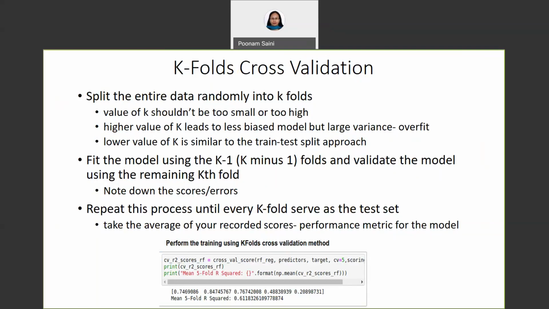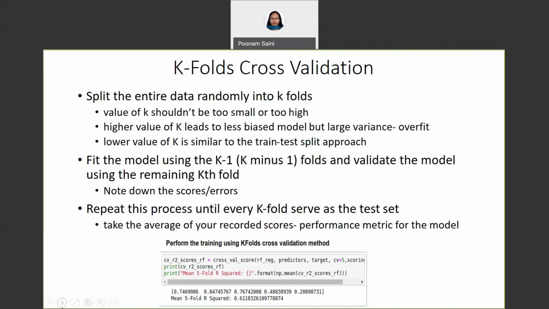So the next step is to fit the model using, as I said, k-1 folds, and validate the model using the remaining kth fold. Note down the scores, note down the errors step by step, and repeat this complete process until every k fold has served as the test set. So you have to ensure every k fold has come as a validation set. And then at last you have to take the average of your recorded scores. This will become your performance metric for the model.